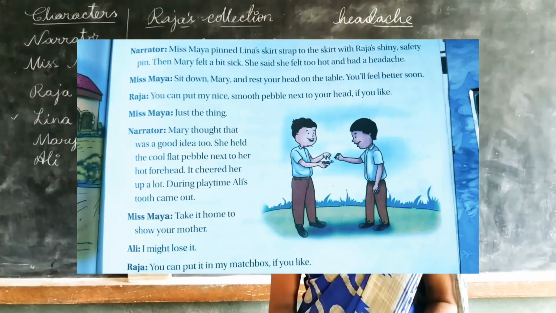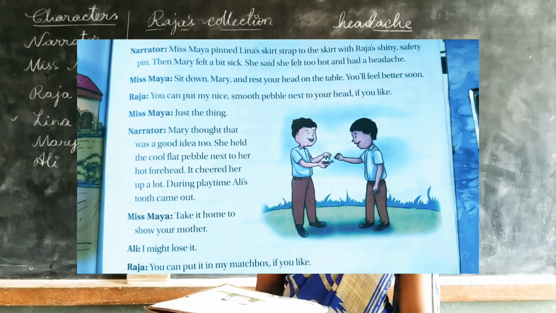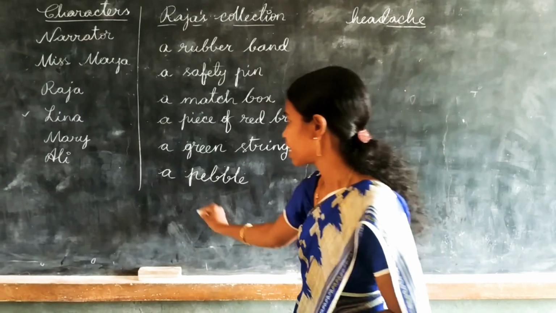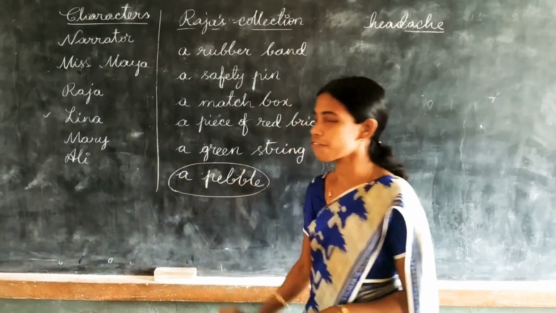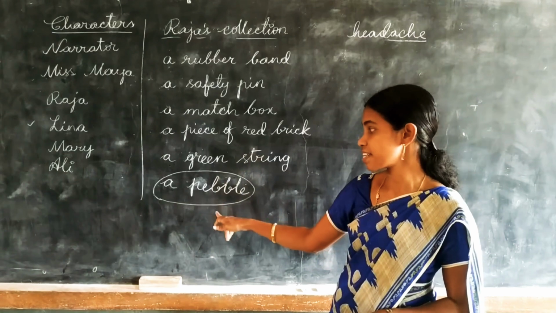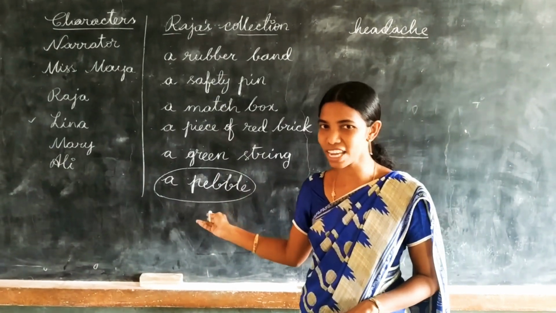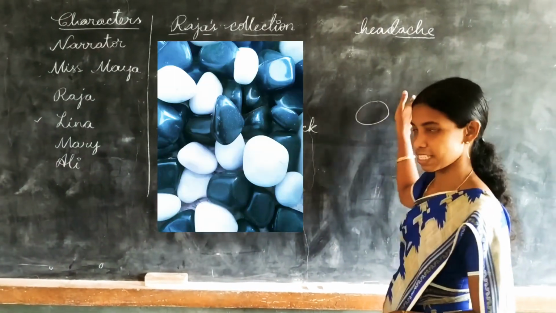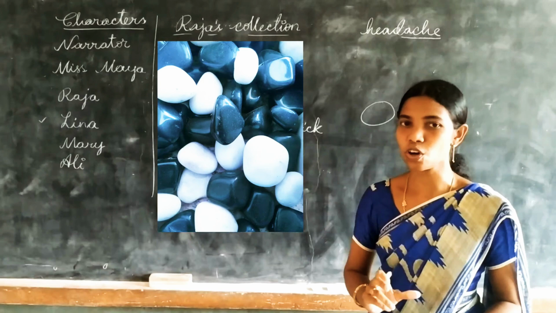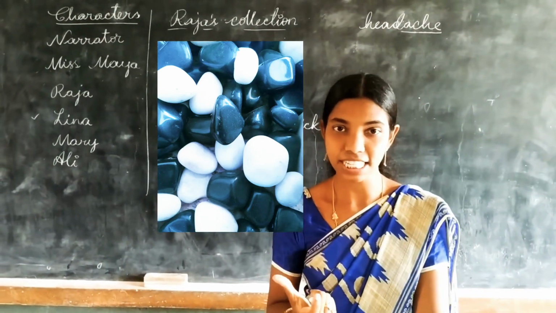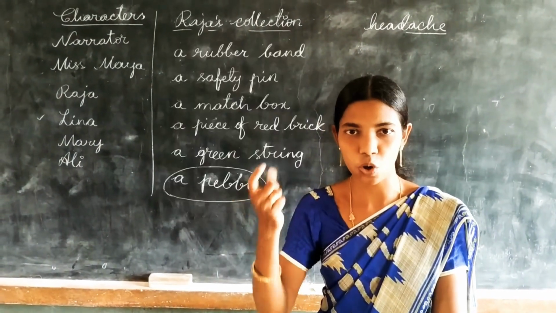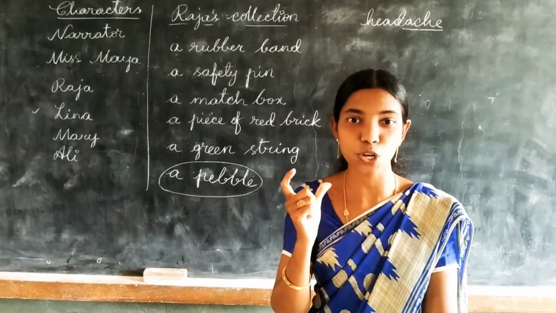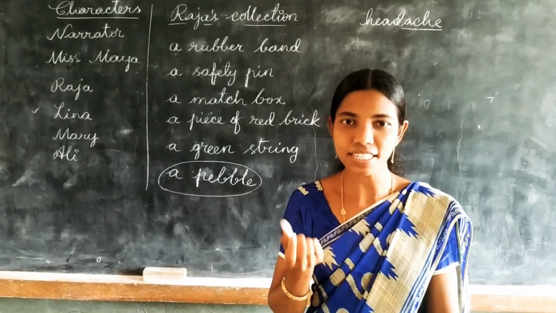Then what happened? Raja is saying, you can put my nice smooth pebble next to your head if you like. He is offering help. What is he offering? A pebble. He got a smooth pebble stone. I'll show you pictures here, Nana. So by using that pebble, what is he saying? You just keep this stone next to your head. Then you can comfort yourself because the stone is very cold.